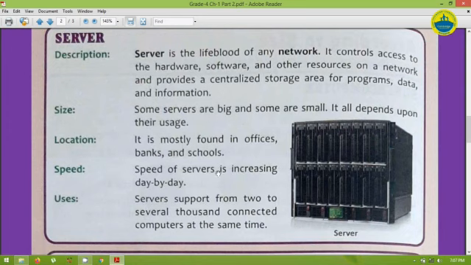Next is speed. The speed of servers is increasing day by day, and they work at very high speed. A server supports from 2 to 1,000 connected computers at the same time. Means we can connect thousands of computers to one server at a time.